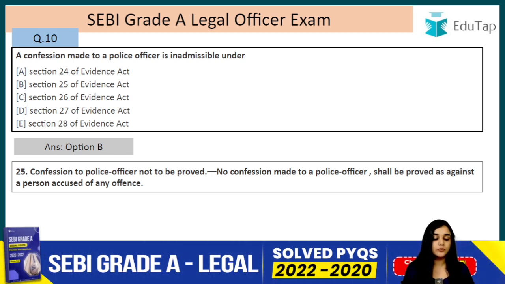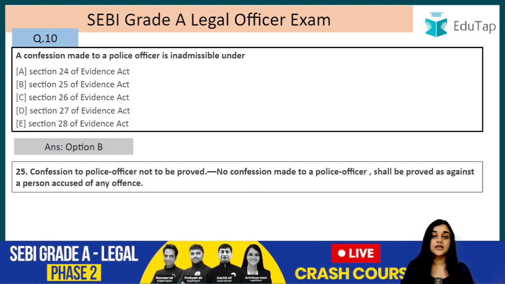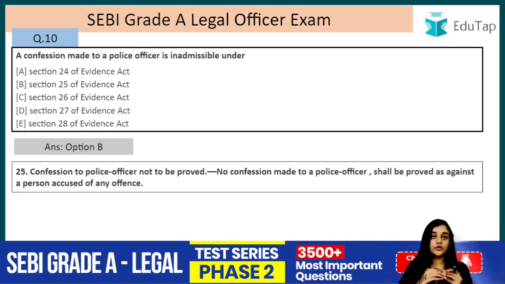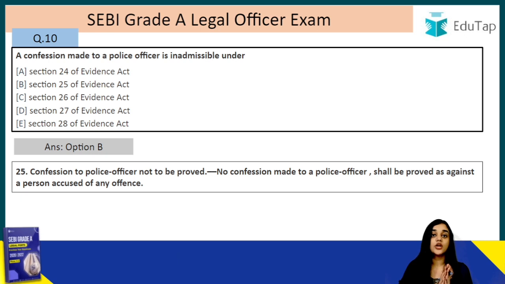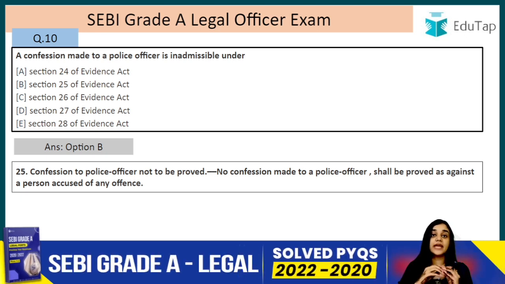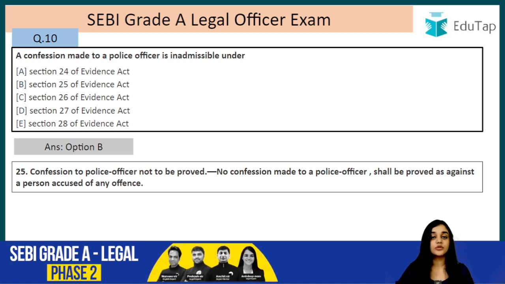So no confession made to a police officer shall be proved as against a person accused of any offence. So a police officer could be any police officer. He could not even be your investigating officer. He could not even be a police officer of the station where your case is pending. Or it could be that an FIR has not been registered. Or it could be that you are not even an accused. In that case also, anything said to a police officer, any confession made to a police officer, is inadmissible. We cannot prove it in the court of law, right? So no confession made to a police officer shall be proved as against a person accused of any offence. This is section number 25.